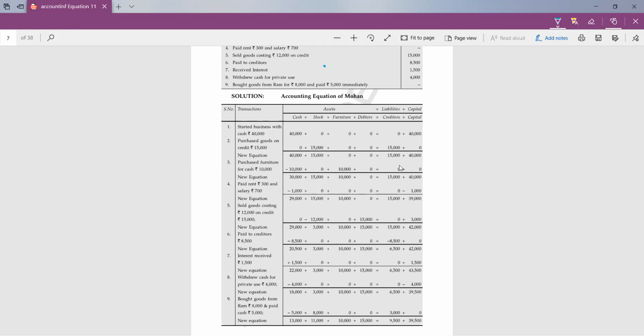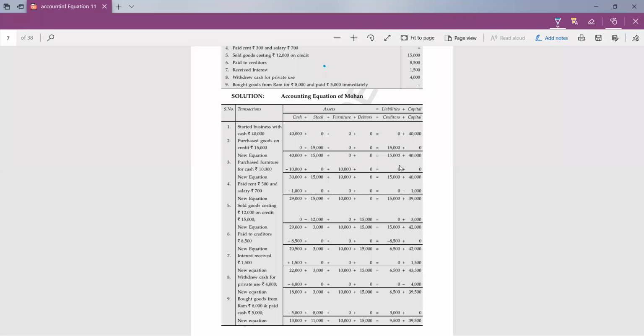We have sold goods, so there cannot be creditors. Whenever we are buying goods, then there is the concept of creditors. Here we have sold goods, so it means debtors, stock. Yes, Piyush, very correct answer. Debtors, stock, and capital are the three accounts.